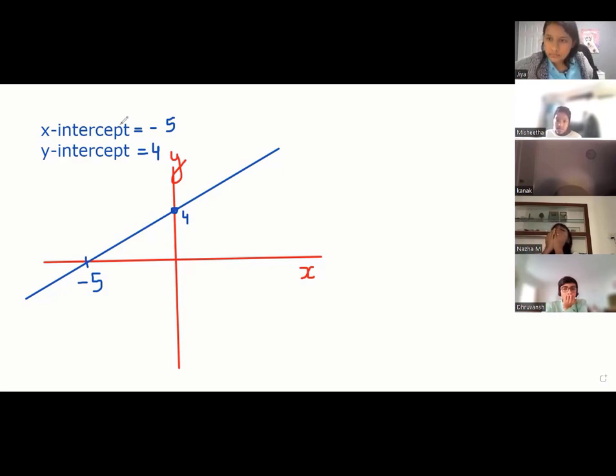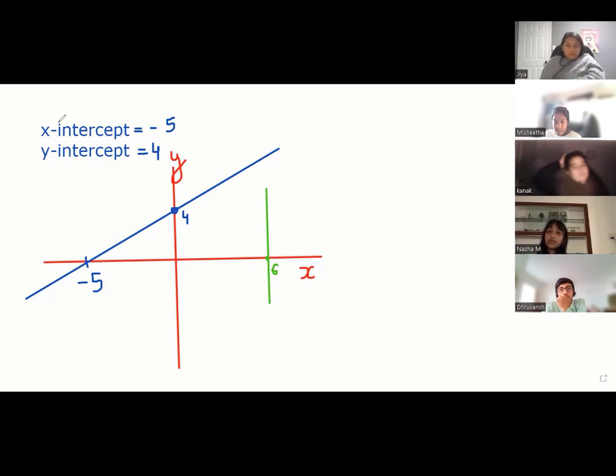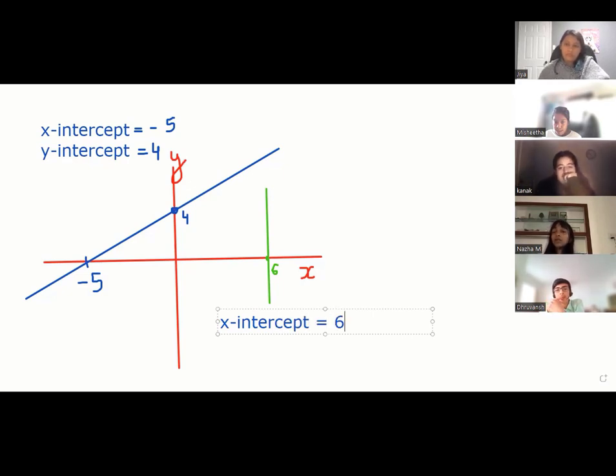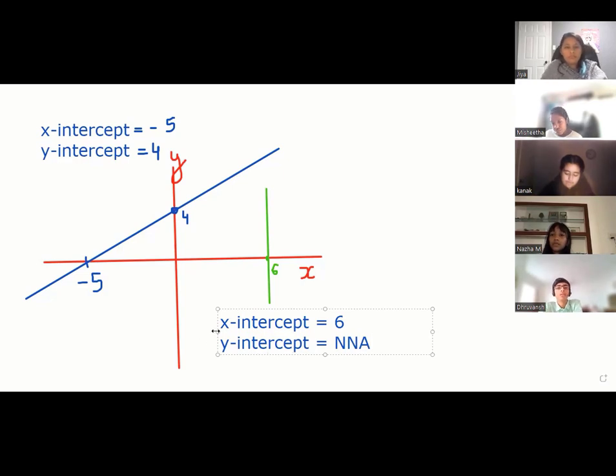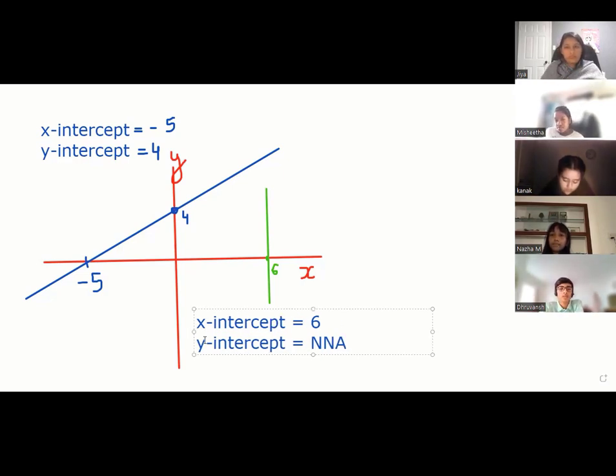If I make a green line, Dhruvansh, like this, this line is not cutting y-axis. Will it cut y-axis? No. At this point it is 6. So if I ask you x-intercept, what is x-intercept here? 6. And y-intercept? 0? Not 0. Not applicable.